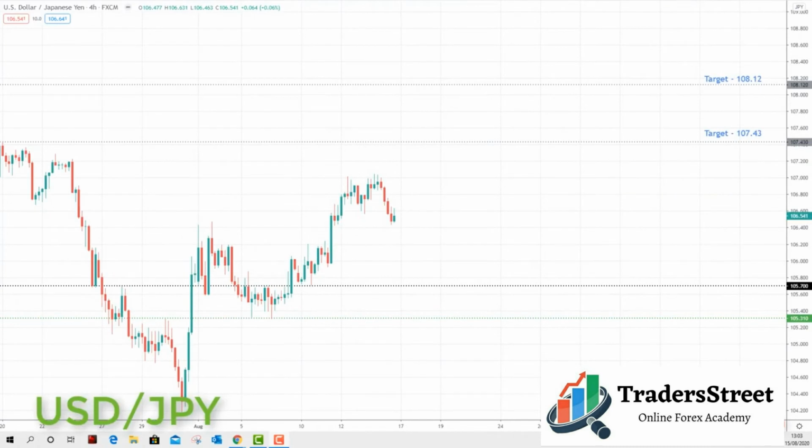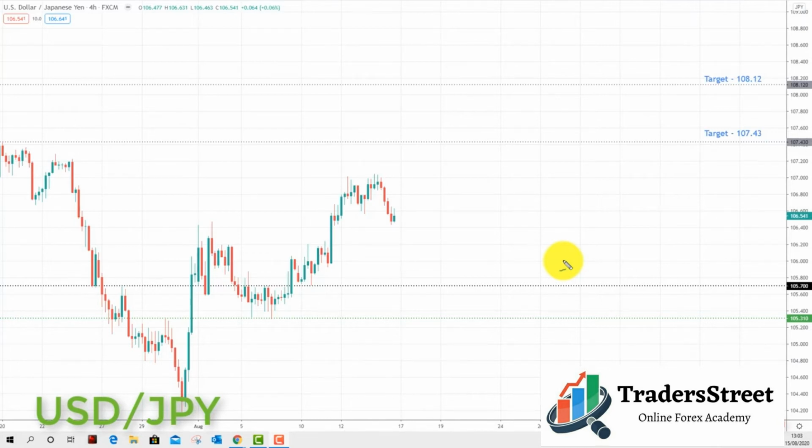So the next market we're going to look at is US dollar Japanese yen. Now, last week we had a reversal to the upside in the US dollar Japanese yen. So even though the dollar was kind of neutral to bearish last week, we bounced from that key area of resistance and we started to sell off in the dollar index. We still saw the dollar rise against the Japanese yen. This is a sign the dollar itself is neutral as opposed to being strong one way or the other.